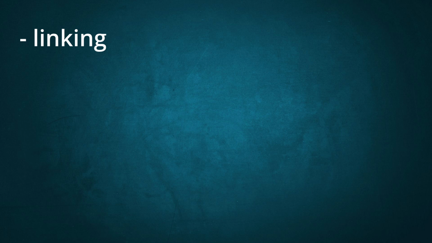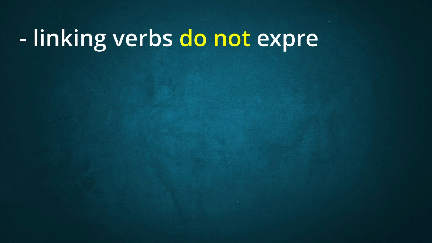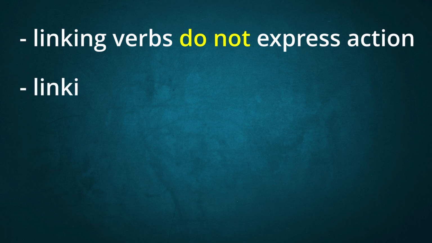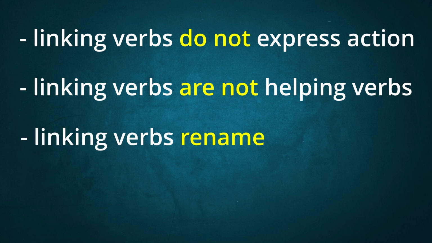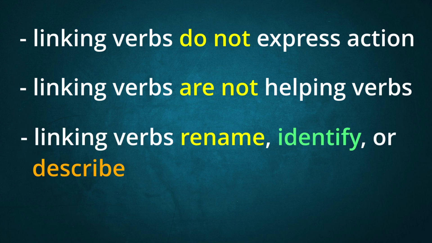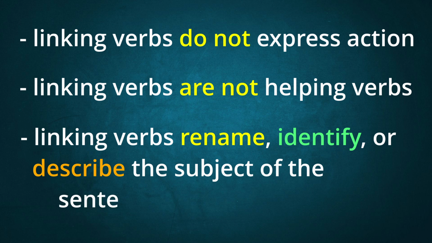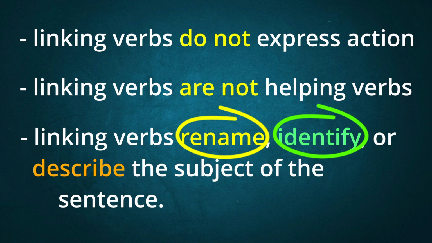We must realize, though, that linking verbs do not express action, and they do not help the main verb. They are not helping verbs. Linking verbs rename, identify, or describe the subject of the sentence. That's the role of a linking verb, to rename, identify, or describe the subject of the sentence.